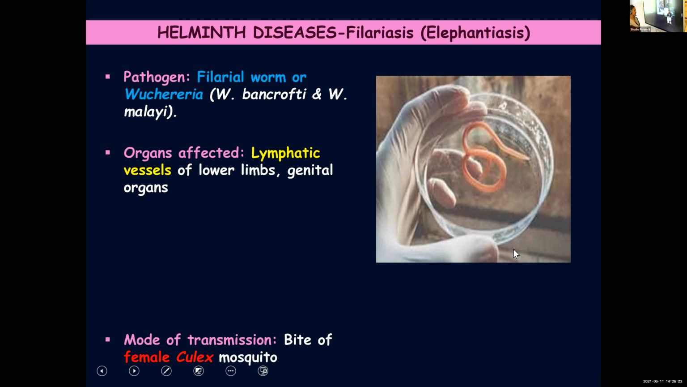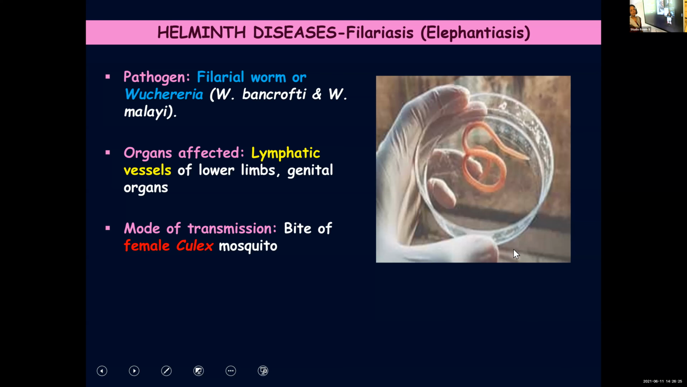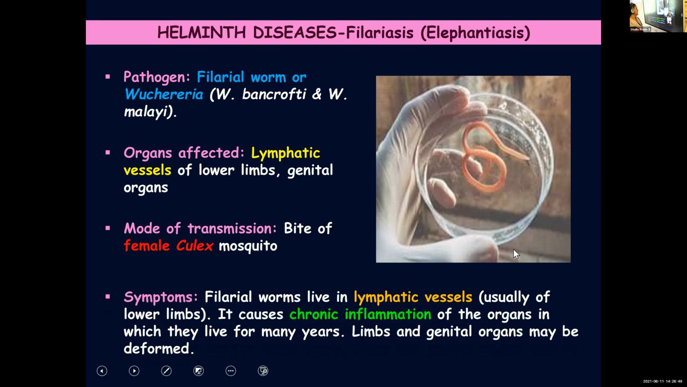are commonly affected. Mode of transmission: the carrier is mosquito, the causative organism I told you is filarial worm, but this will spread. This filarial worm is transmitted from an affected person to a healthy person by means of mosquito bite. Female Culex mosquito is the carrier of the disease. Now coming to symptoms.